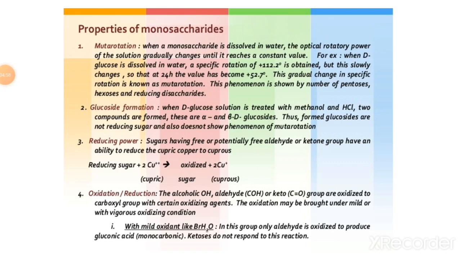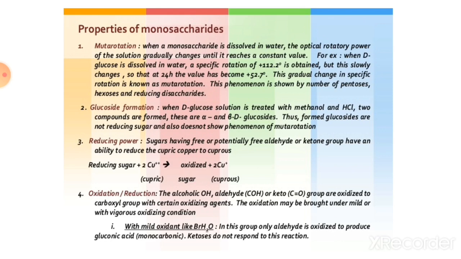Then glycoside formation. When D-glucose solution is treated with methanol and HCl, two compounds are formed. These are alpha and beta D-glycosides. The glycosides thus formed are not reducing sugars and also do not show the phenomenon of mutarotation. That means their rotation cannot change, and the formation of glycosides is called glycoside formation.